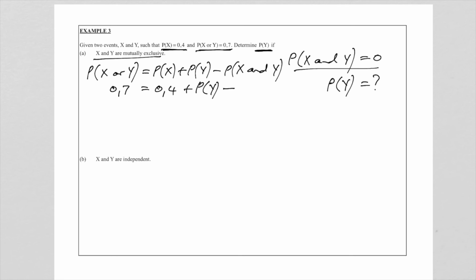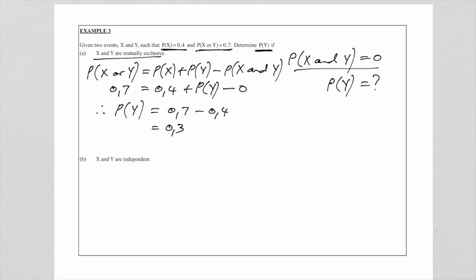And just to remind you again, why? Because the two events are mutually exclusive. So that is 0. And I think it's quite easy now to calculate the probability of y, which is just that 0,7, subtract the 0,4, which is 0,3. So that is the probability of y if the two events are mutually exclusive.